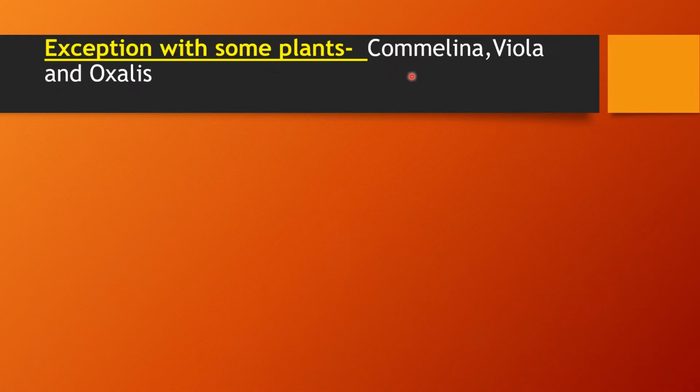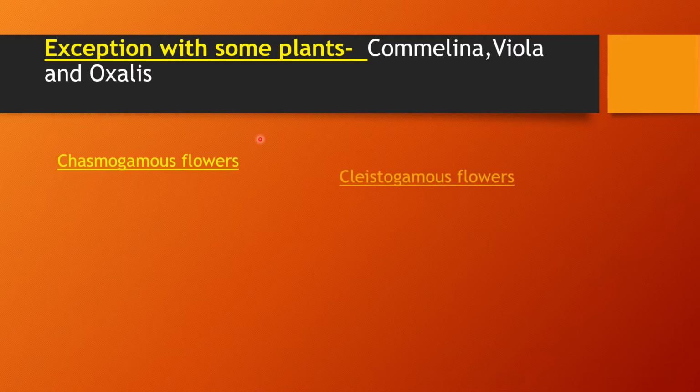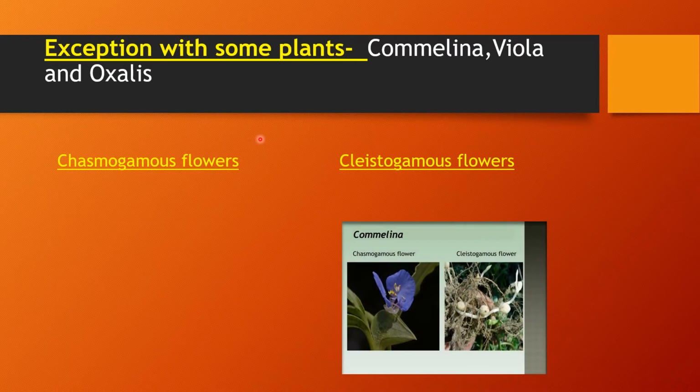Some of the plants like Commelina, Viola and Oxalis produce two types of flowers. One is called Chasmogamous flowers, another one is called Cleistogamous flowers. You can see here in this picture, two types of flowers are shown from Commelina. One which is exposed is called Chasmogamous flower, and one which is closed is called Cleistogamous flower.